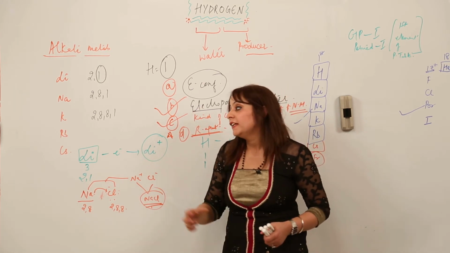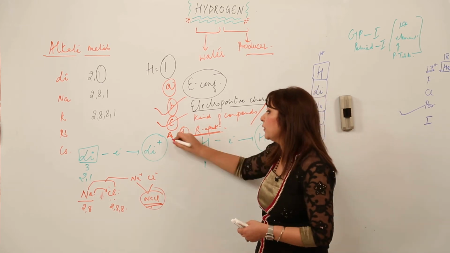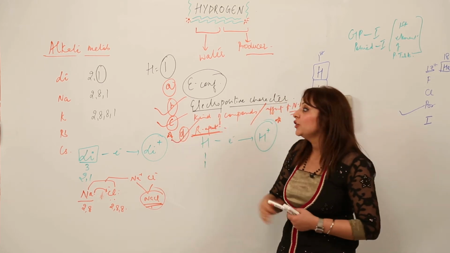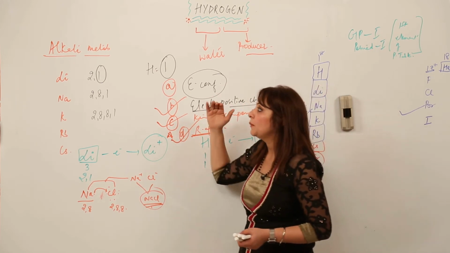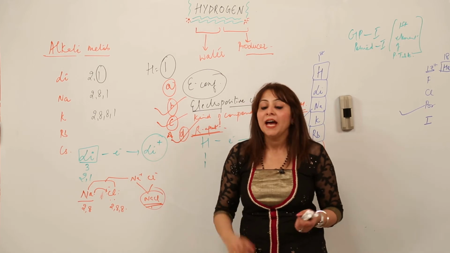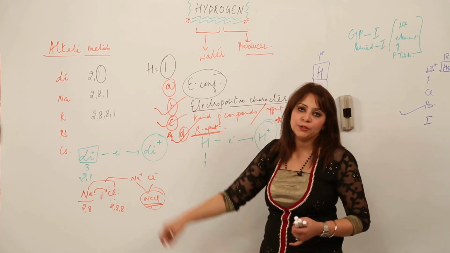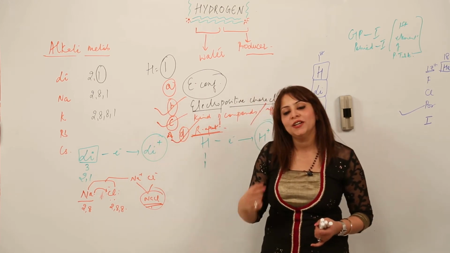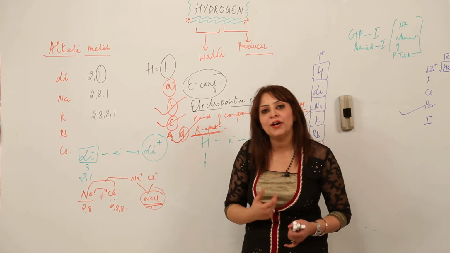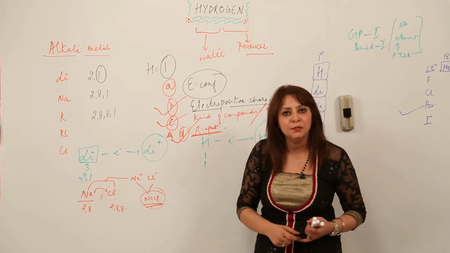So in a similar way it resembles the alkali metals. Like them, it also acts as a reducing agent. So these are the 4 similarities which hydrogen shows as compared to the alkali metals, right? And what are those similarities? I'm repeating again for you. One is the electronic configuration, as I've shown you, one valence electron. It also has one valence electron. That means the electronic configuration and the valency are similar, right?